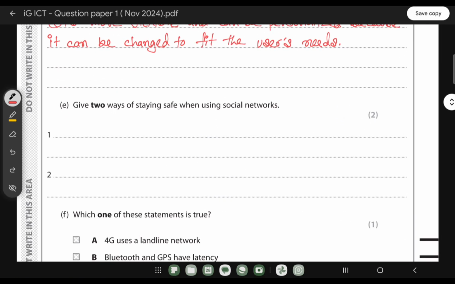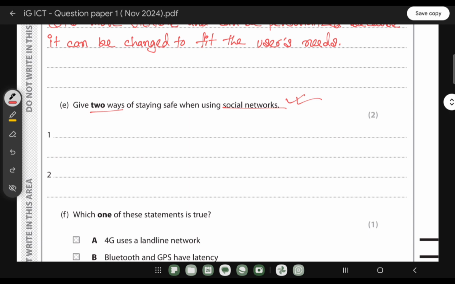Give 2 ways of staying safe when using social network. So give 2 ways, which means you don't have to describe it, just tell them what will be the safe way that you can maintain when you are using the social media or social network. So this particular question is trying to ask you what is the precaution or the safety you take when you use social network?